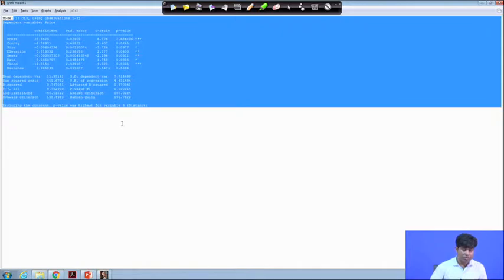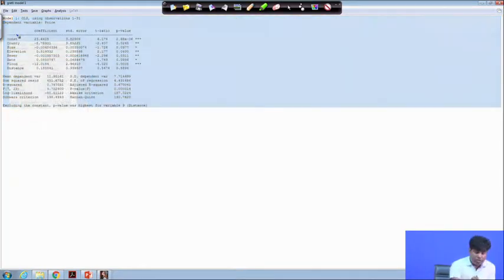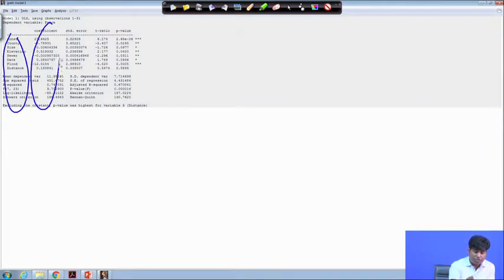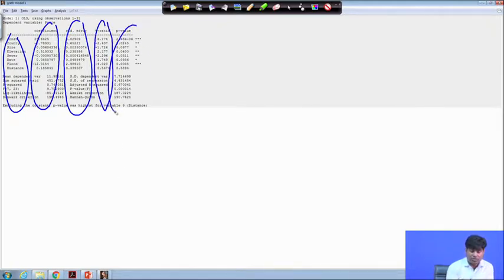You will find plenty of regression output here. As usual, these are all variable indications. This is the beta coefficient, these are the standard errors of the beta coefficient, these are the t statistics, and this is the probability level of significance. On most occasions, you like to check the significance of variables at 3 levels: 1%, 5% and 10%.